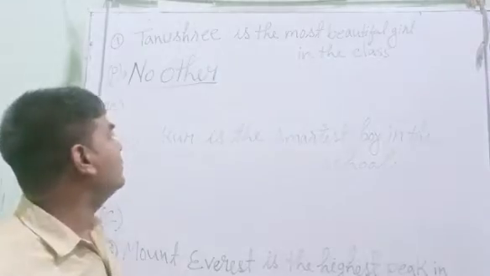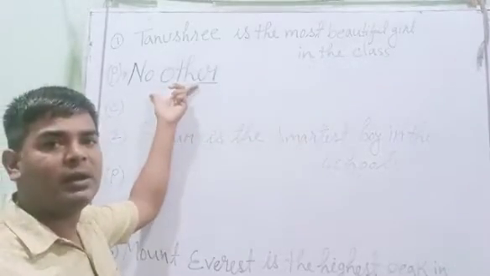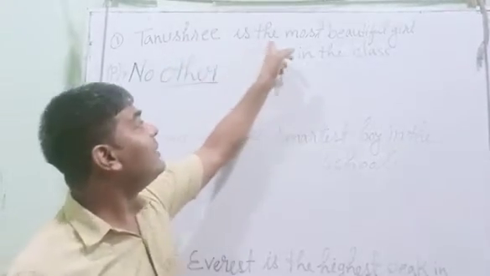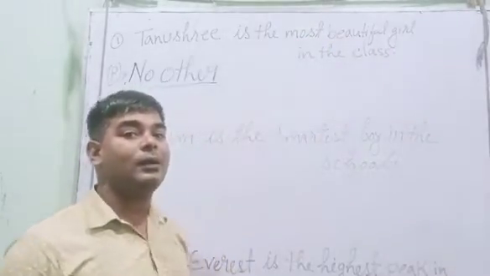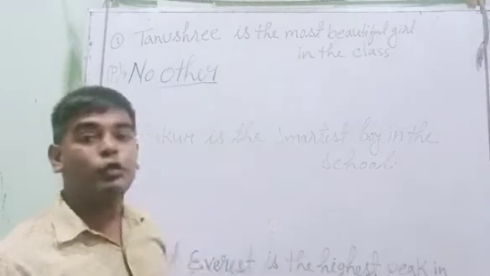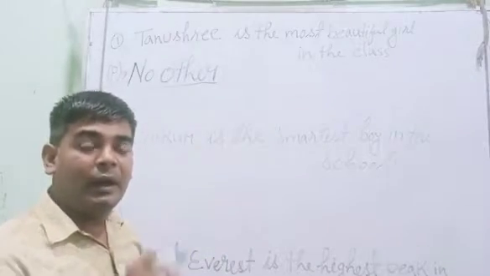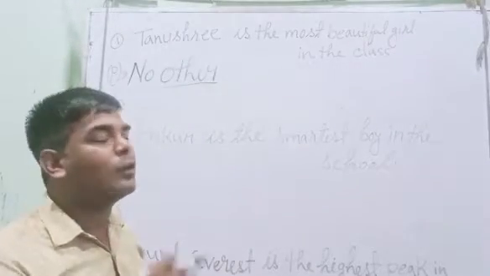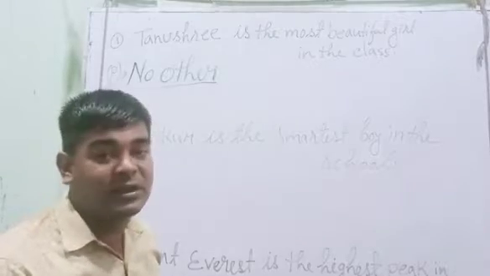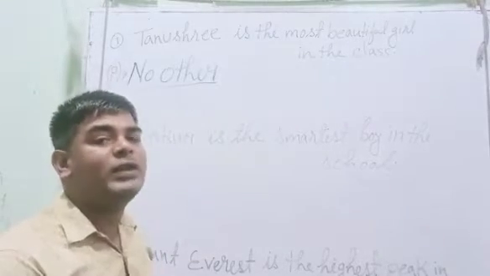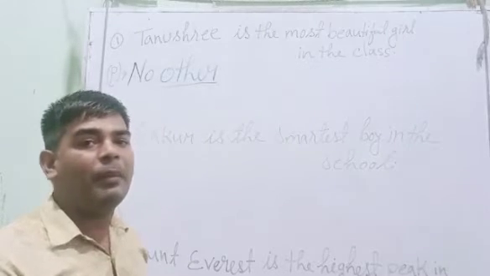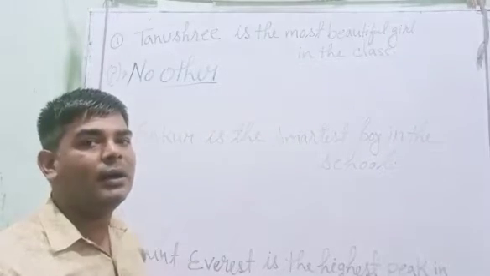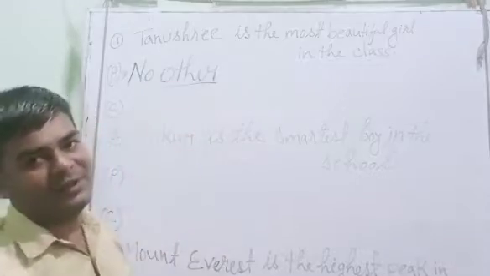Now you see, we have written no other. Tanushree is the most beautiful girl in the class. So that is in superlative degree. Now from superlative degree, we are going to change it into positive degree. In order to do that, you need to remember the keyword, that is no other.